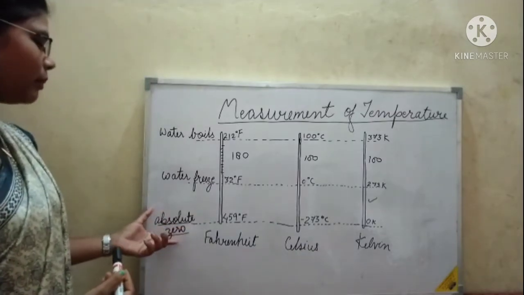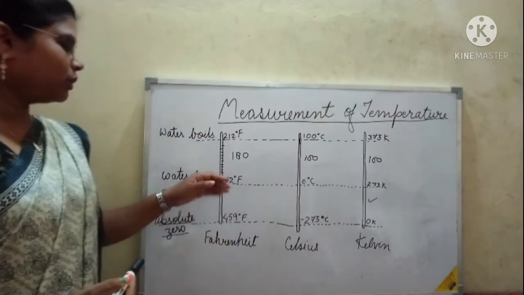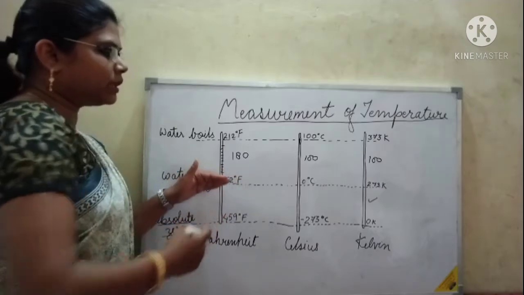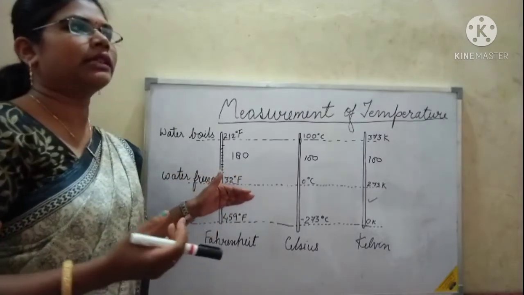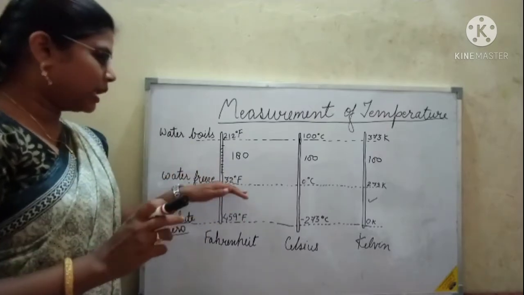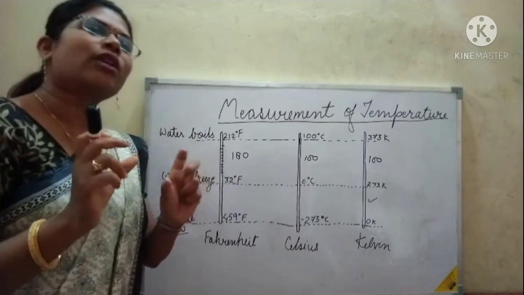Now let's talk about absolute zero. See what happens: after this temperature the liquid changes into solid state, and we know that in the case of solid state the vibration is least. It's not that the molecules are not vibrating.